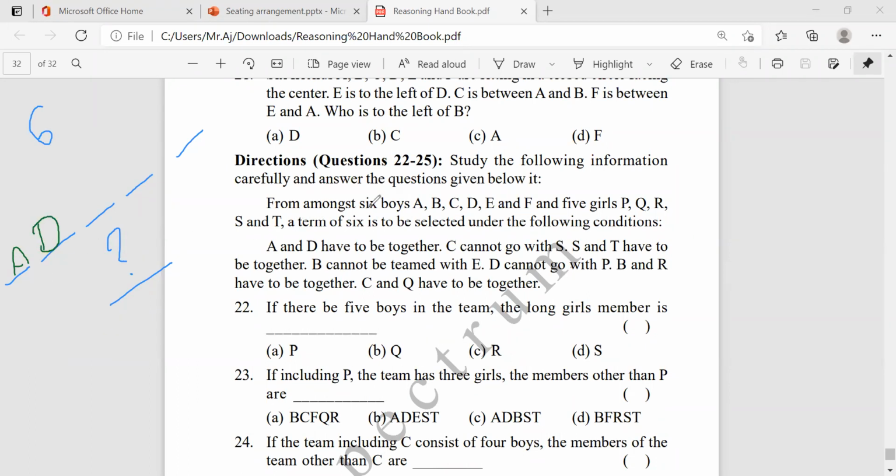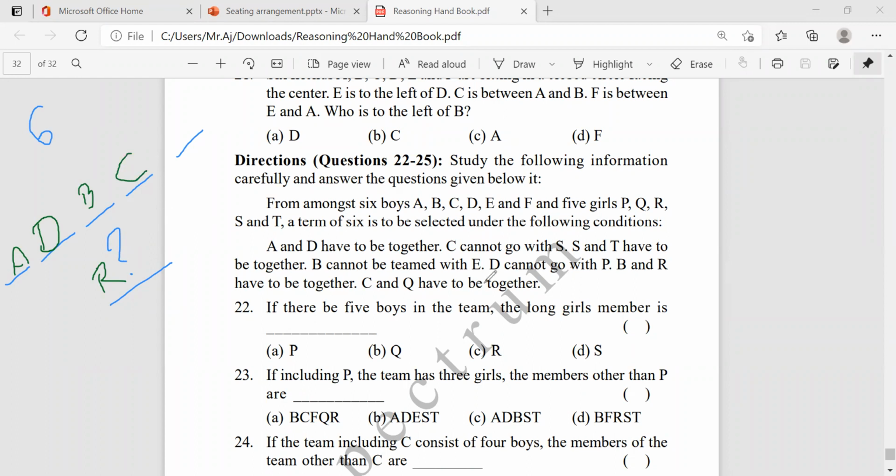Right? And if I take B, along with B, R will be there. Suppose I take B here, B is a boy. So R is a girl, right? So R will be here. Who are the next two persons among the boys? If I take S, if I take C,